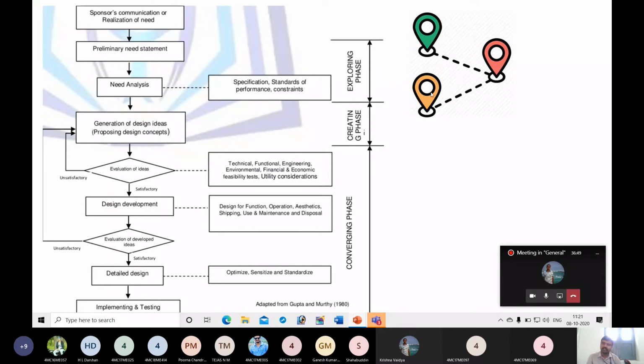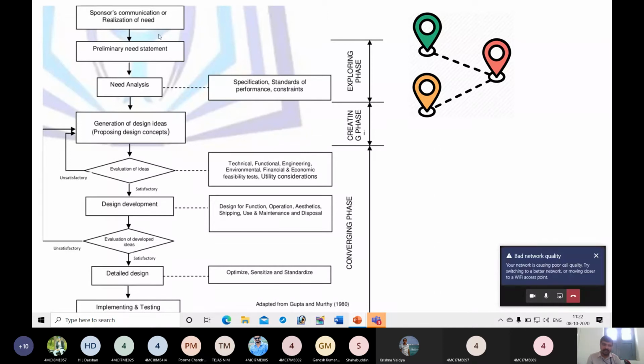And suppose you want to take family along with him, then you have to design car such that at least four can be seated comfortably in the vehicle. These are the specifications. Without this specification, you will end up with solutions which are not accepted by the consumer. So you have to understand the actual nature of the need.